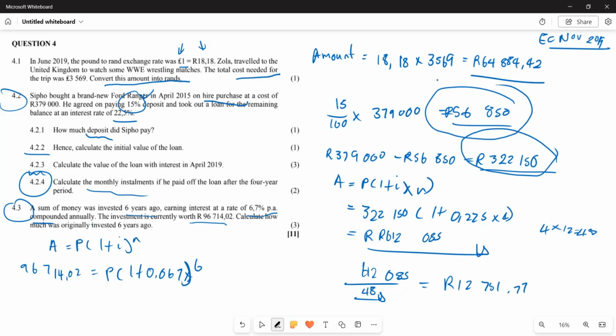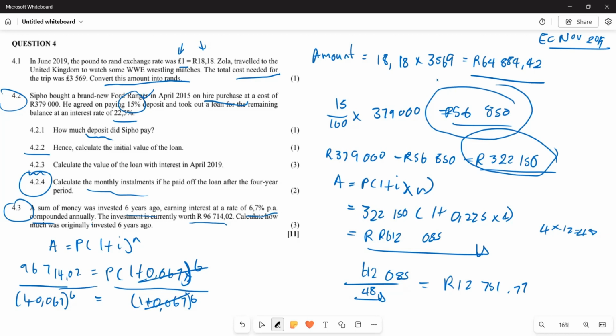And then what is it that you are going to do here? You are going to divide by this value, 1 plus 0.067 to the power of 6 altogether. Similarly, this side you are also going to divide by 1 plus 0.067 to the power of 6, so that these cancel.